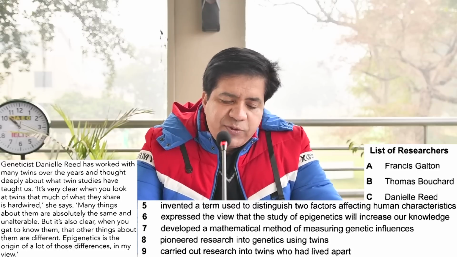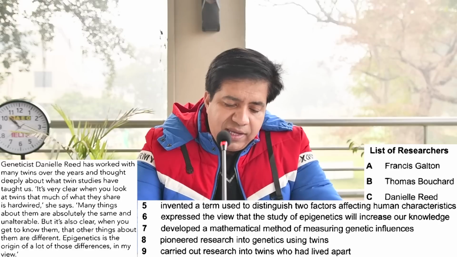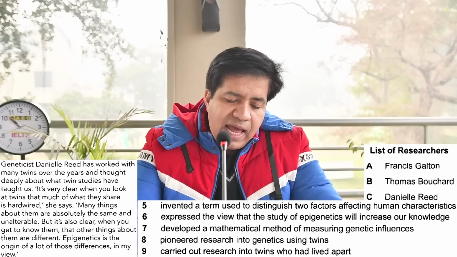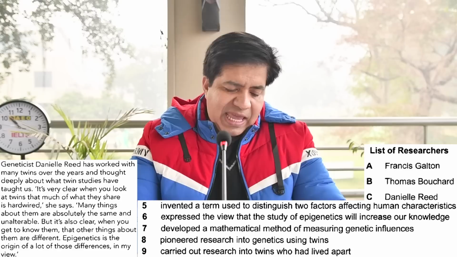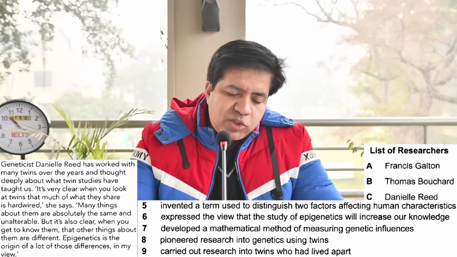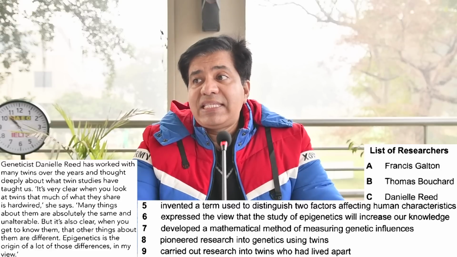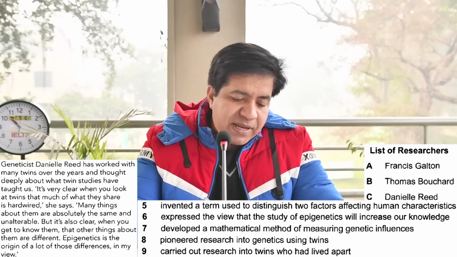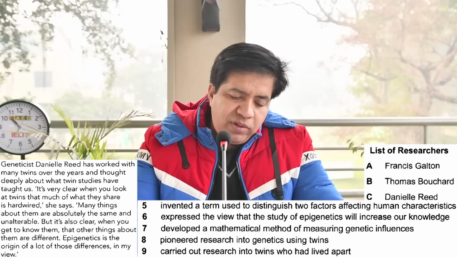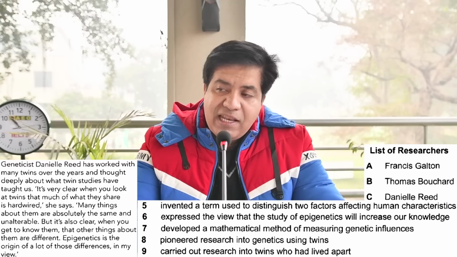Studies have taught us, it's very clear when you look at twins that much of what they share is hardwired, she says. Now let's go on. Again inverted commas. Many things about them are absolutely the same and unalterable, but it's also clear when you get to know them. What do they mean by them? Twins. I mean the topic is about twins. If you don't know where the pronoun is going, you'll not be clear. But it's also clear when you get to know them that other things about them are different. Epigenetics is the origin of a lot of those differences in my view.